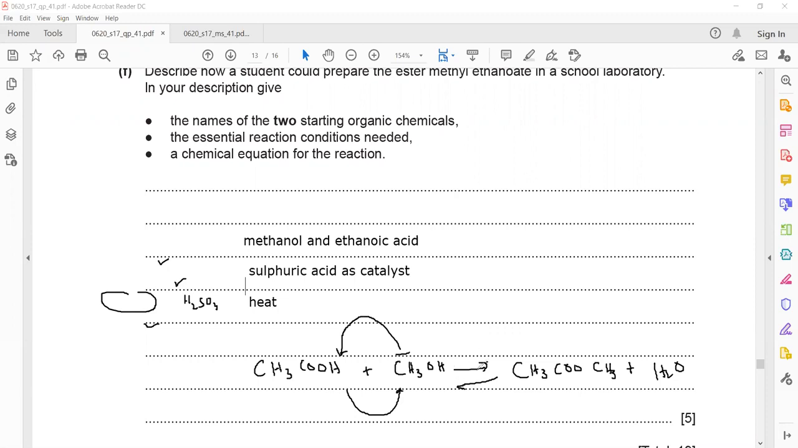Is it clear? This will give you 5 marks. Sir, that is called hydrolysis. The reverse reaction is called hydrolysis and the forward reaction is known as esterification. Yes.